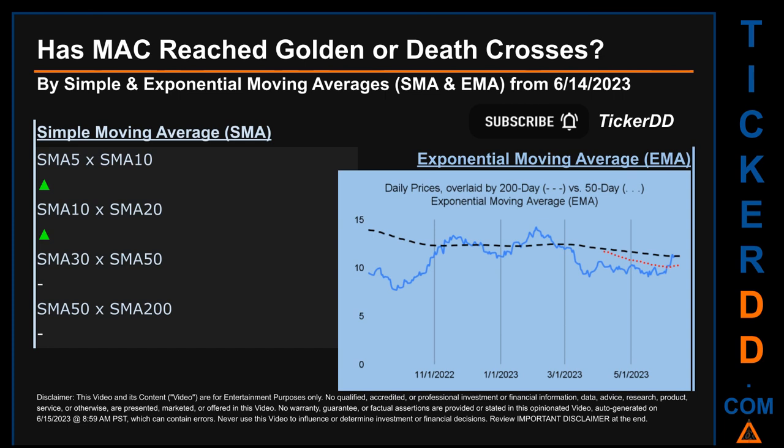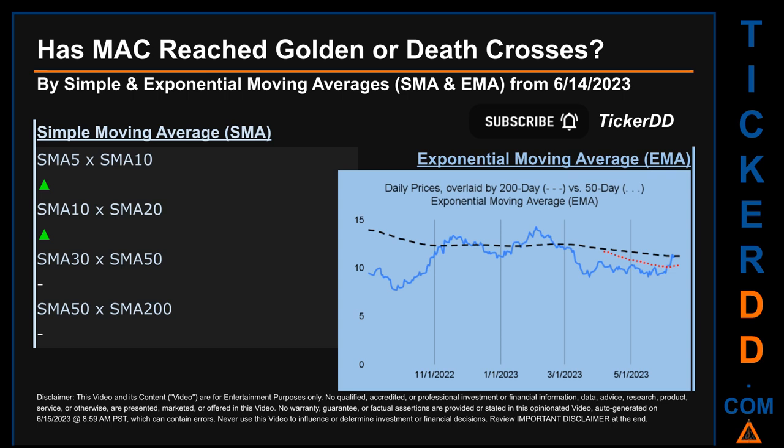Has MAC price reached golden or death crosses? Golden cross and death cross are basic signals that compare average prices across two specified trade day ranges, a short-term versus a long-term range. For example, 5-day versus 10 trade days. Essentially, a golden cross is a bullish signal. It appears when a ticker's short-term moving average crosses above its long-term average. Vice versa, a death cross is a bearish signal when the short-term crosses below its long-term moving average.